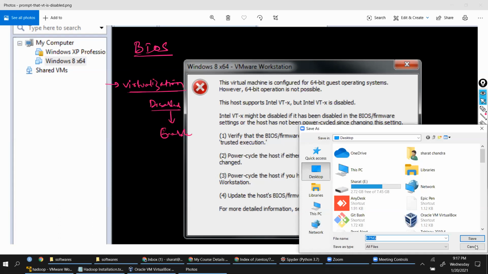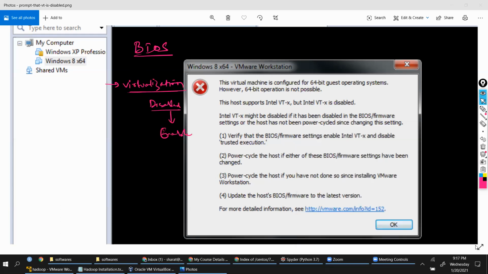Okay, Prakash, what is it that you are sharing with me? Four GB, Santosh, you'll not be able to install Hadoop. You'll be able to practice Linux only.